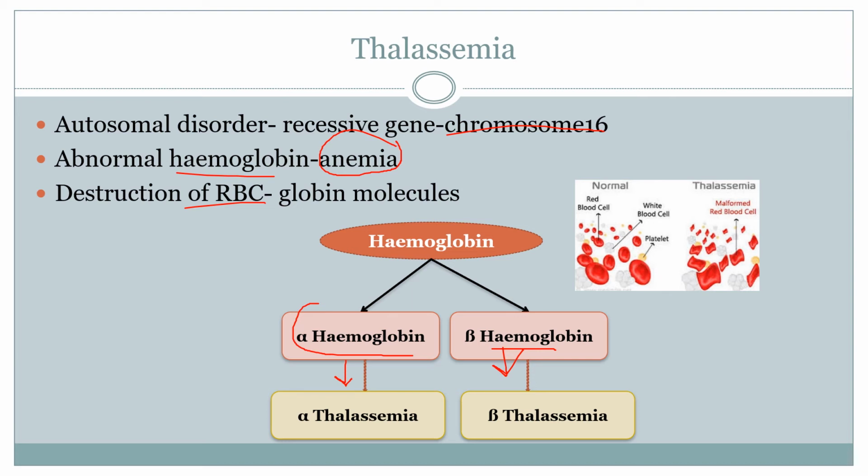And you can also see two kinds of thalassemia here, that is the major thalassemia and the minor thalassemia. Major means the defective genes come from both the parents, both father and mother. In case of the minor, it occurs when the person receives the defective gene only from the mother or from the father, one parent.